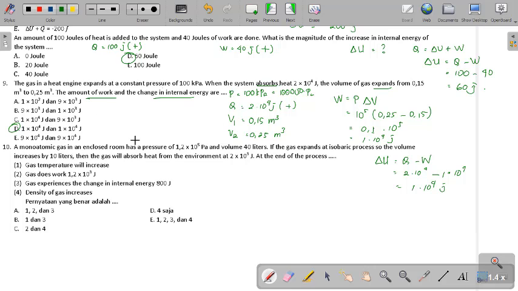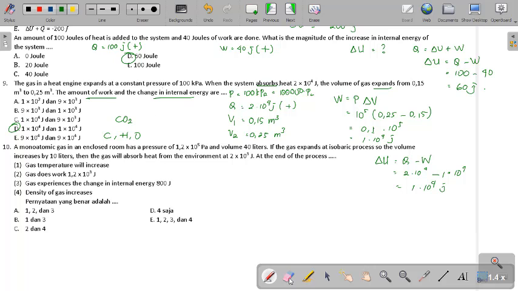Next, the last one. A monoatomic gas. Kayak monoatomik ya, yang satu atom kayak C, karbon, hidrogen, O, satu atom. Kalau diatomik berarti maksudnya yang dua atom seperti CO2, for example.